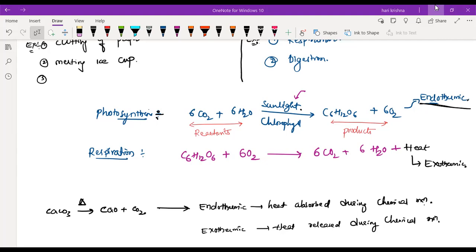Sir, can you give a common daily life example for endothermic? Endothermic daily life example. Like photosynthesis you can take. Can I try to give an example? Yeah, you can give the example, no issues at all. I always accept the examples.